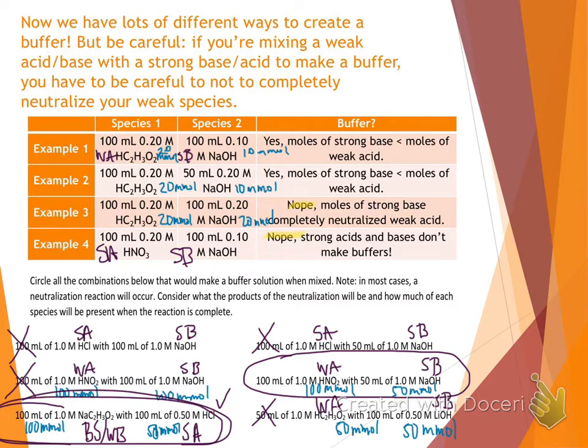Last one, we have weak acid, strong base again. So we're on a roll, but we had 50 millimoles of each. That's going to completely neutralize that weak acid. All right, so those are 2 different ways to make a buffer.